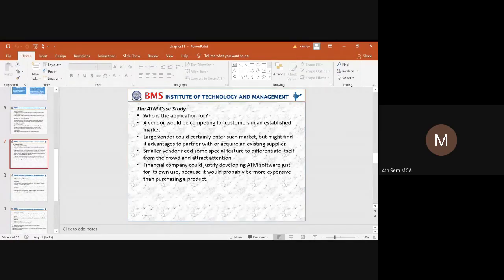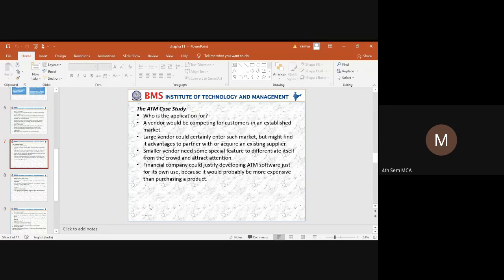Vendor is going to come. Okay, so how is this vendor going to be considered? He would be competing for customers in an establishment of a market. That means the same product can be developed by different vendors or supplied by different suppliers, right? So it can be product ABC, XYZ.